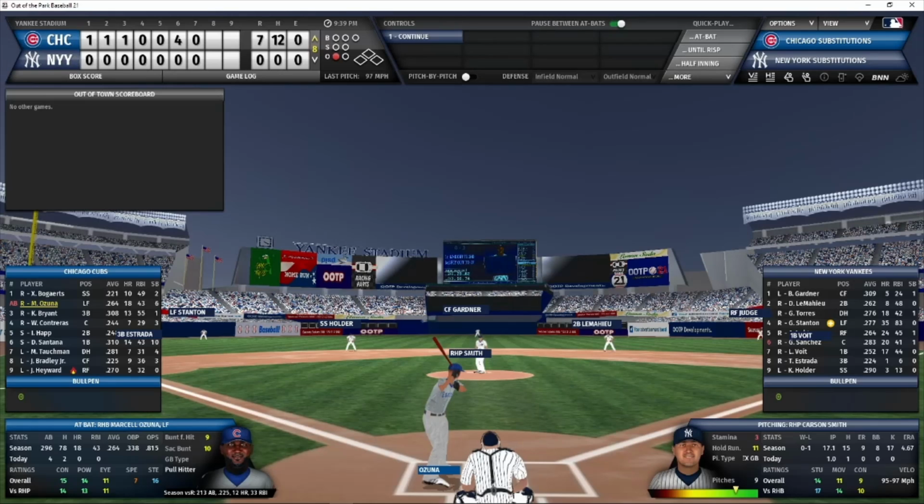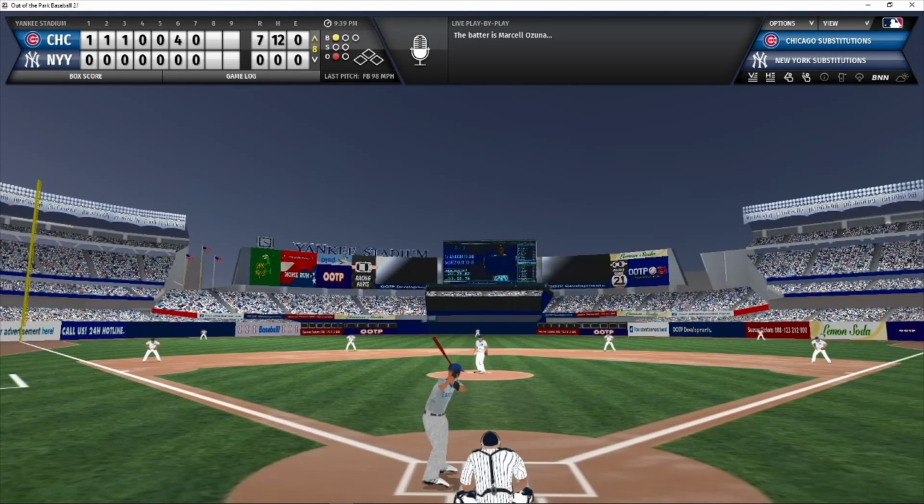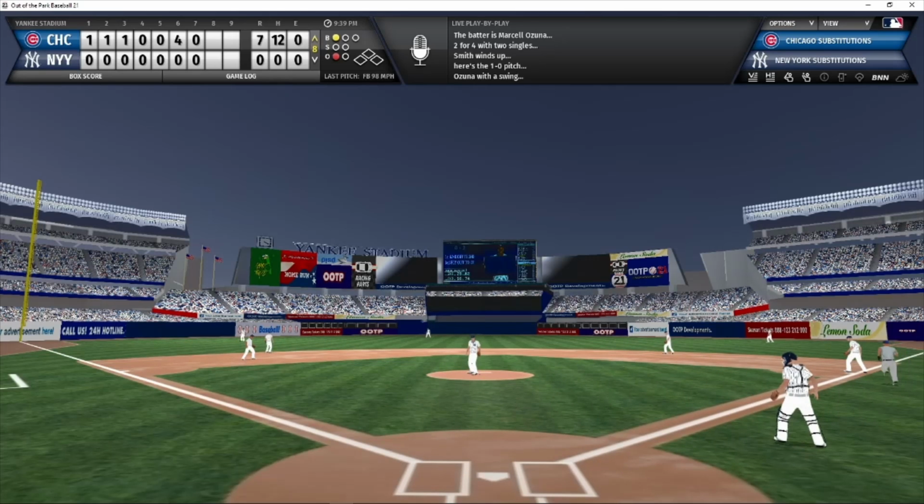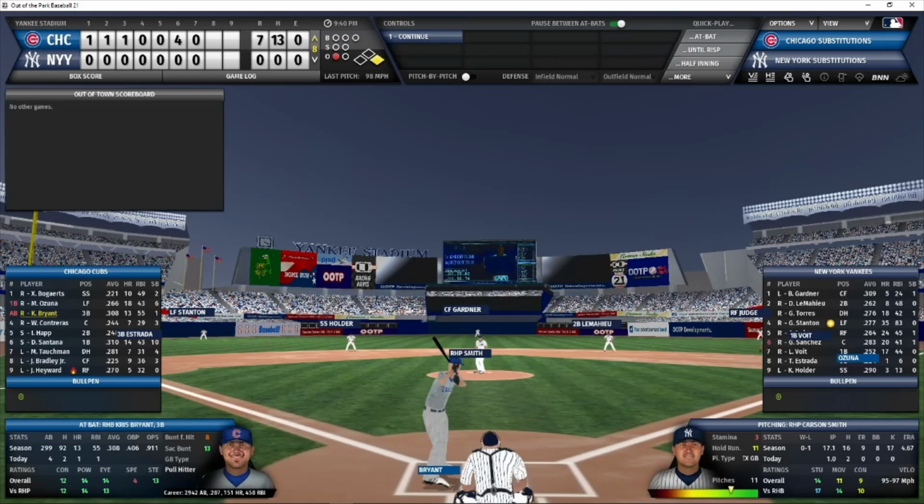Ozuna now coming up with 1 out, nobody on. 1 ball count to Ozuna. Here's the pitch. And Ozuna lines that one past the shortstop into left field for a 1-out single. Ozuna standing on first after a wide turn, and now Chris Bryant is coming up. 2 for 4 with a home run today. Chris Bryant with 1 out, 1 man on.